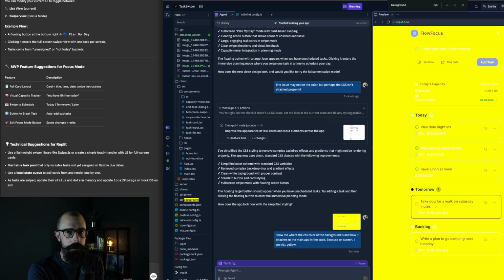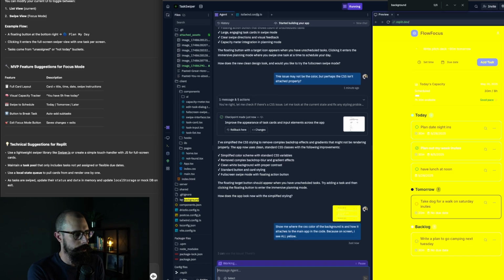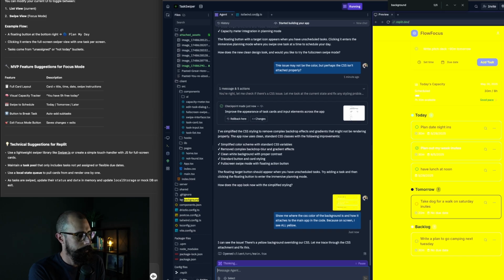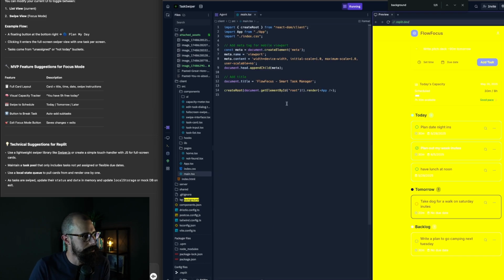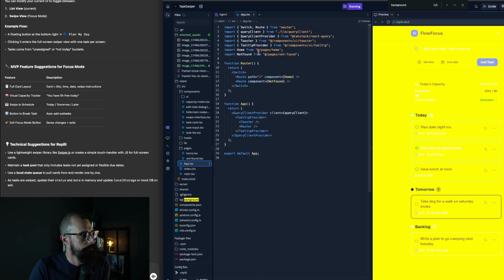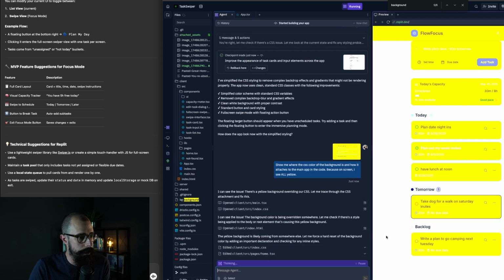So you can do this as well. You can even have it explain to you what's going on. There's a yellow background overriding our CSS. Let me trace through the CSS attachment and fix this. So main TSX. This has index CSS, which is here. Import from app TSX, that's that one there. Where's that getting stuff from? It's just got components. Okay. It may have found something. It's gone to white instead of yellow, right?